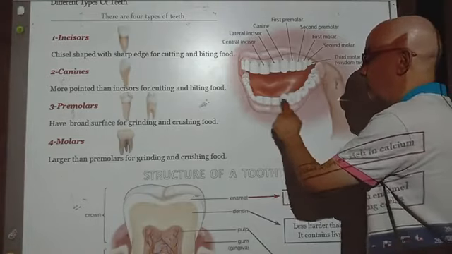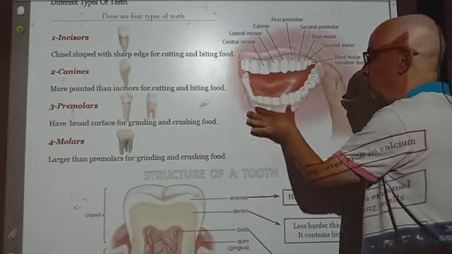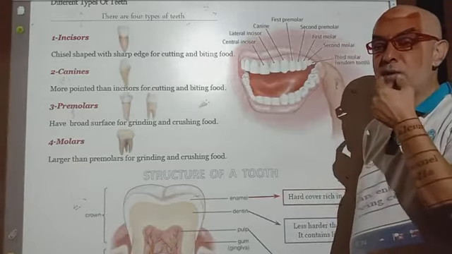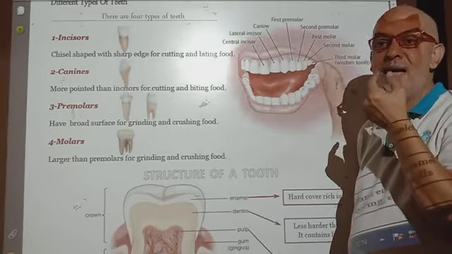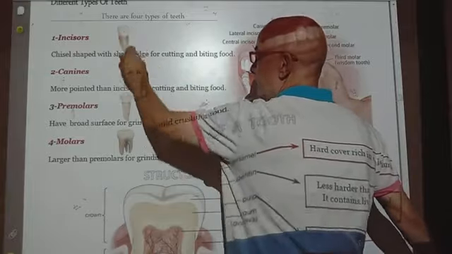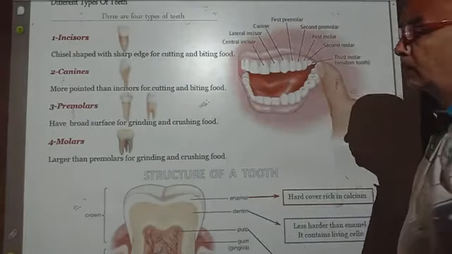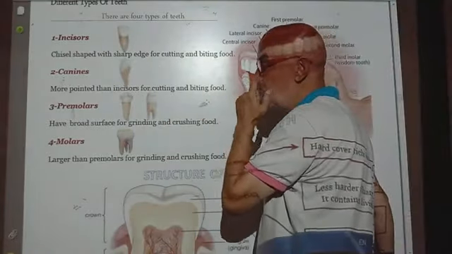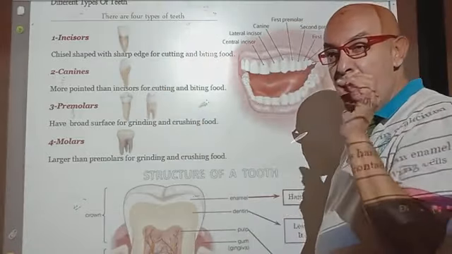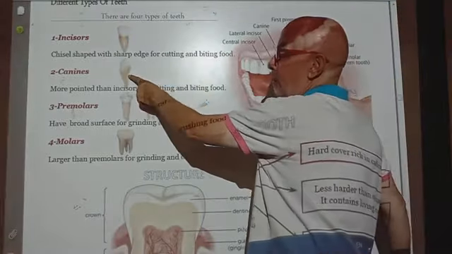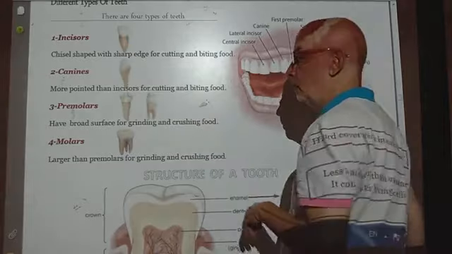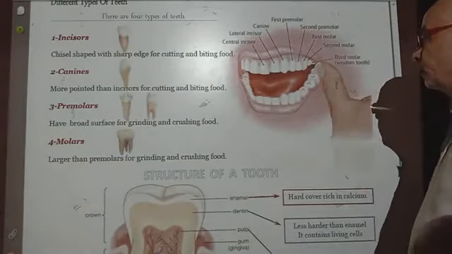Followed by canines. You have 4 incisors in the upper and lower jaw, by the way, and 2 canines in the lower jaw and 2 canines in the upper jaw. Here we have a different shape between the incisors and canines. If you look carefully at the canines, you can notice that they have a pointed end, which characterizes them from the incisors. They are pointed for cutting and biting the food.